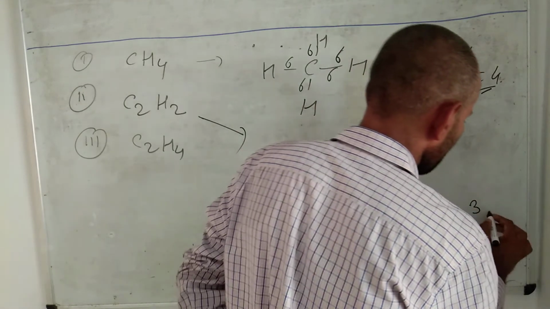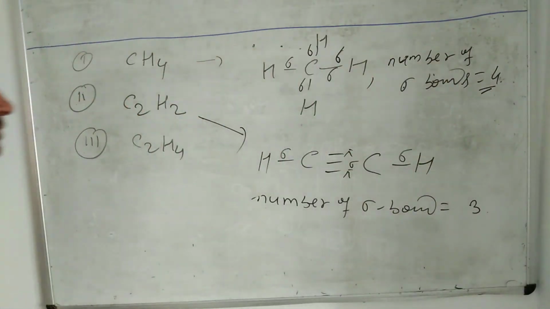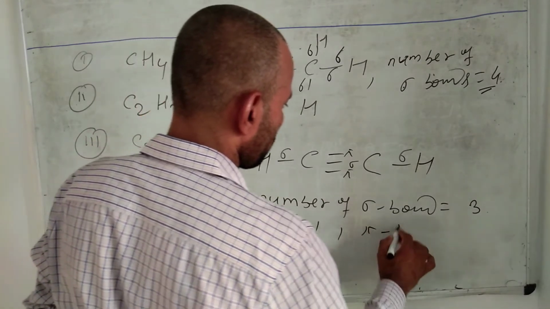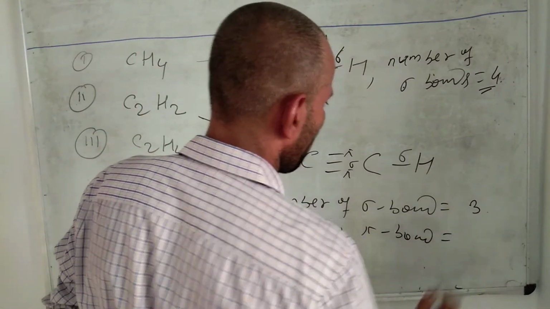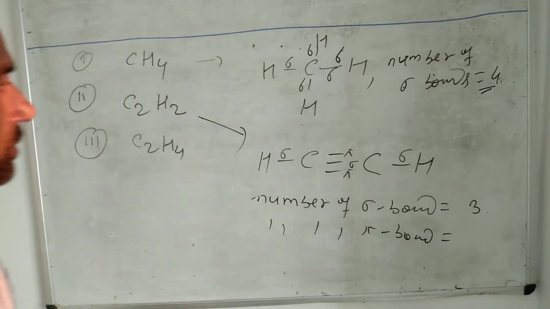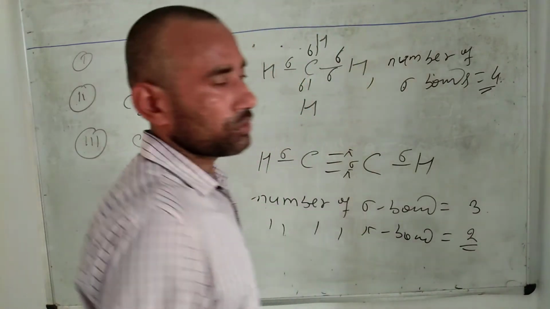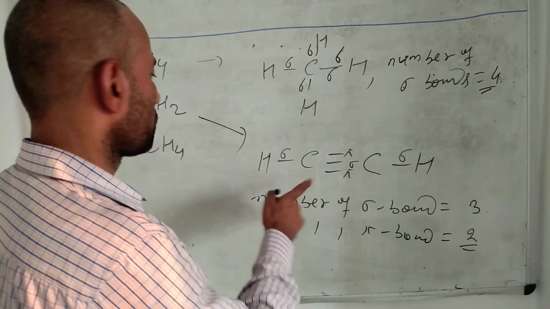Now the number of pi bonds: 1, 2. There are 2 pi bonds present in C2H2.